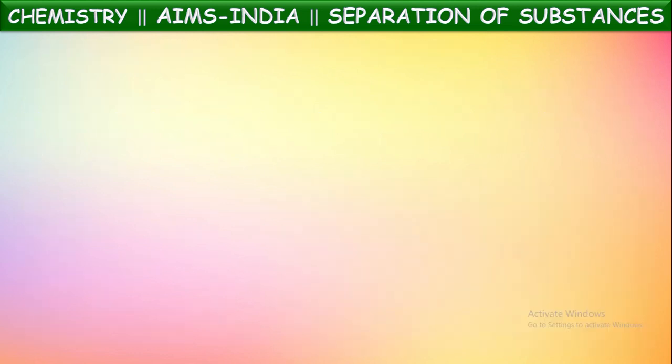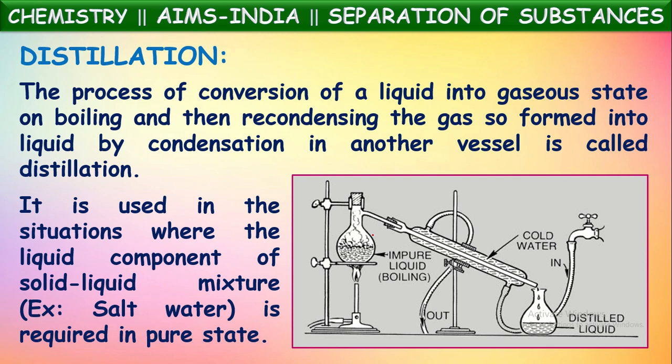So in this, what's happening, let us see once again here. The mixture of solid and liquid is taken into a container, and it is connected to one delivery tube and closed. Now on heating this mixture like salt water, water starts evaporating.